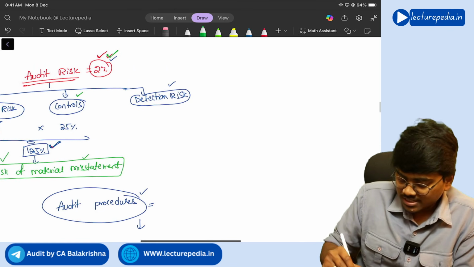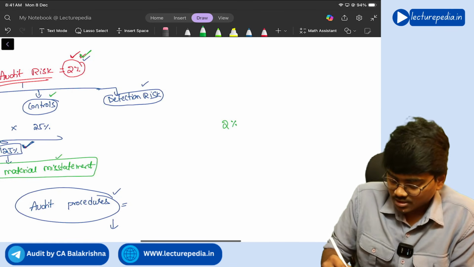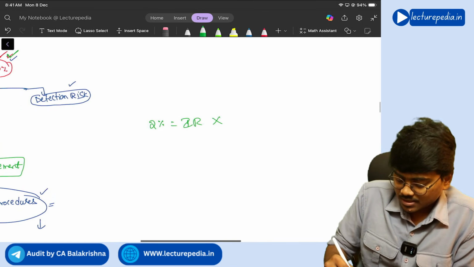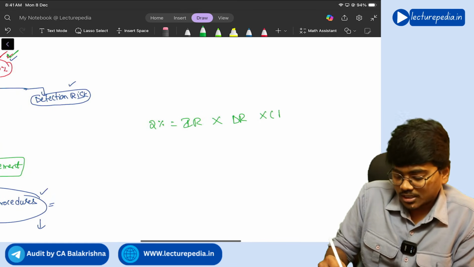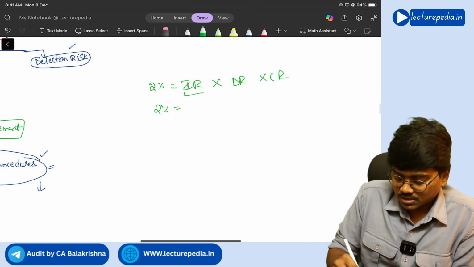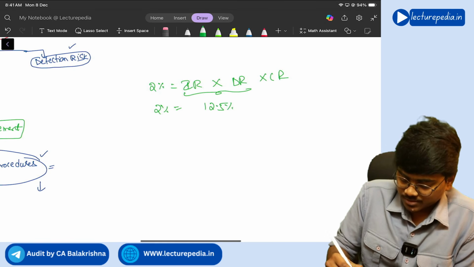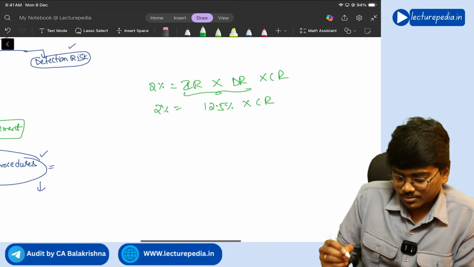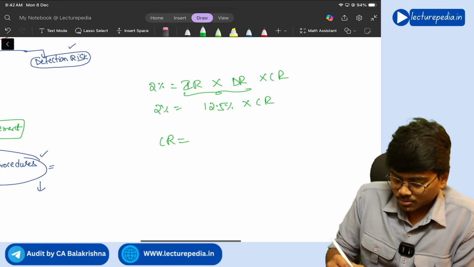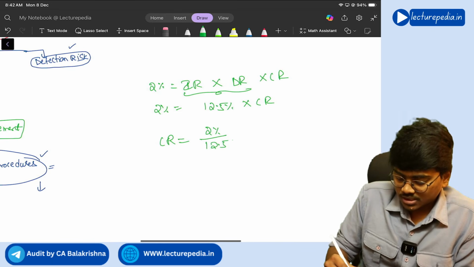So audit risk, how we will reduce it? Audit risk he wants to achieve is 2%, right? Audit risk is a combination of inherent risk, control risk and detection risk. Now auditor already knows the combination of inherent risk and control risk. It is 12.5% and multiplied by detection risk. Now how much will be the detection risk? 2% divided by 12.5%.